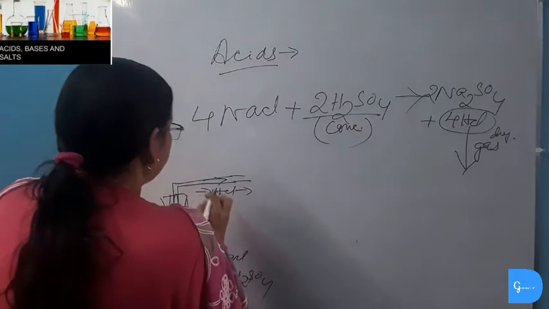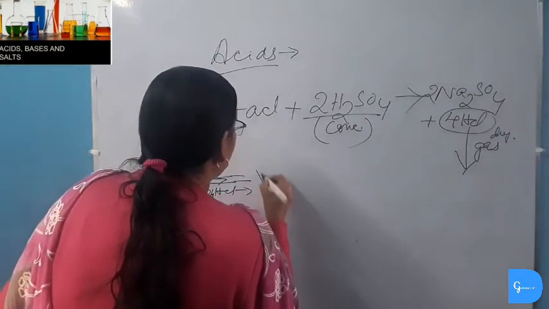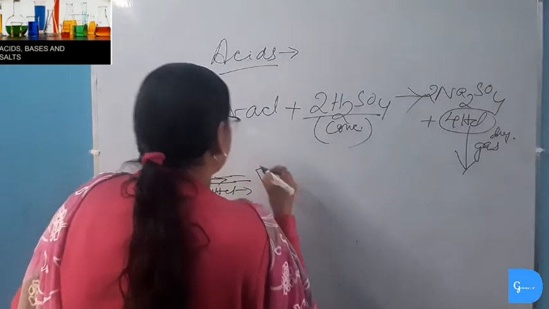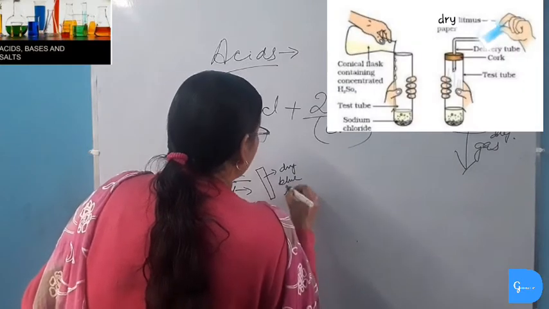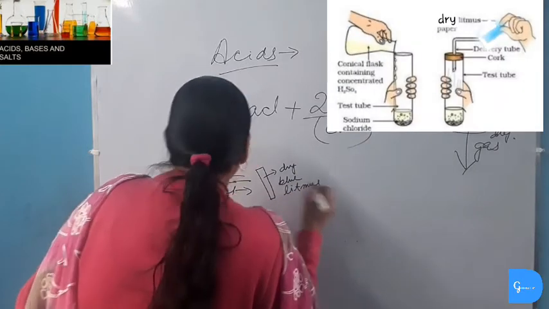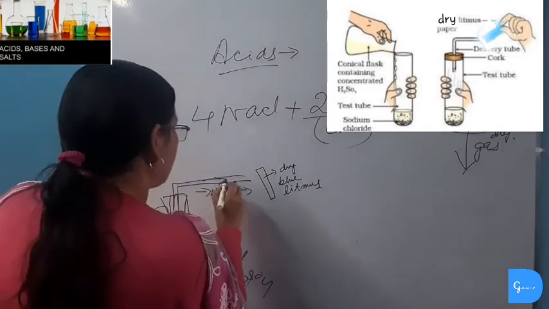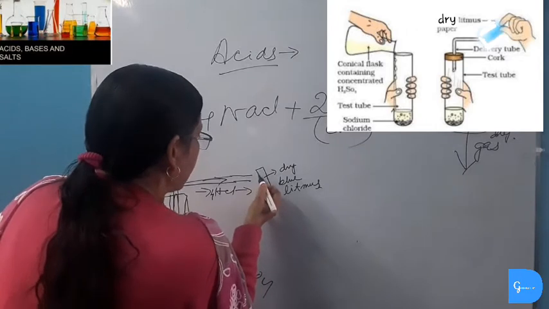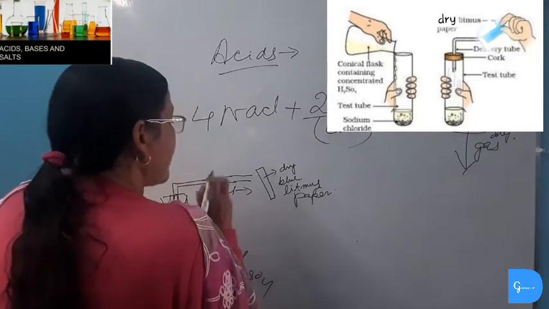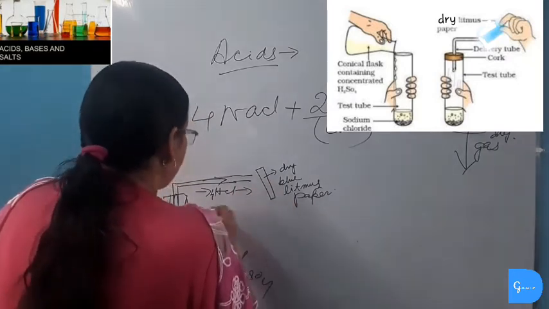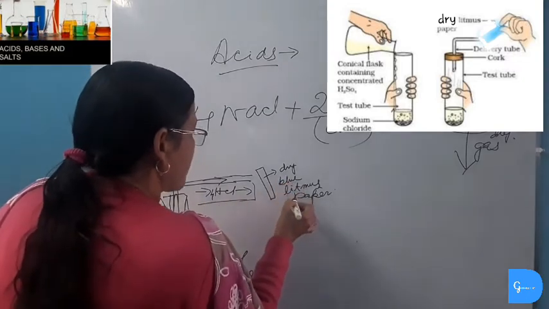Then when this dry hydrochloric gas comes out, and a dry blue litmus paper is held here, dry blue litmus, remember this, dry blue litmus. Now dry gas of hydrochloric acid is coming from this delivery tube, and near the mouth is held a dry blue litmus paper. What is the characteristic of acid?